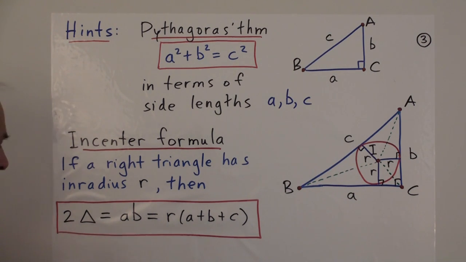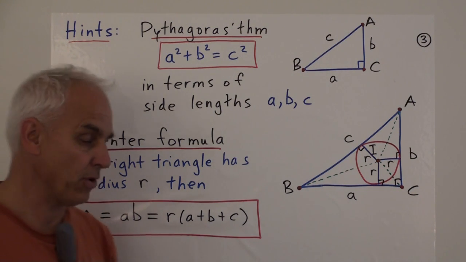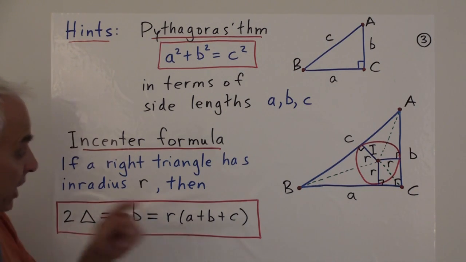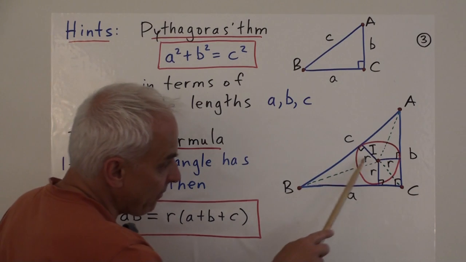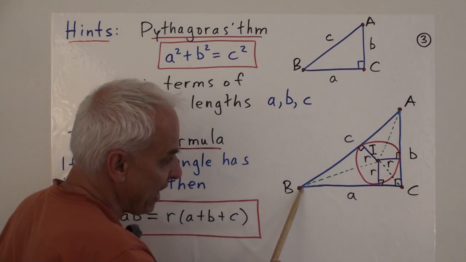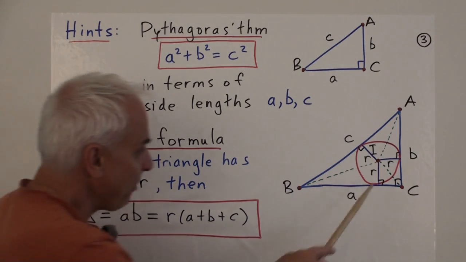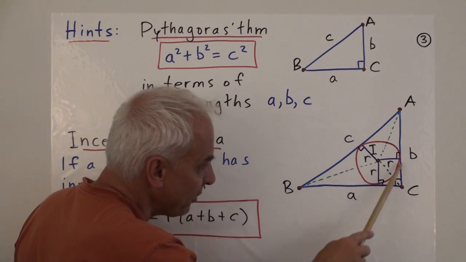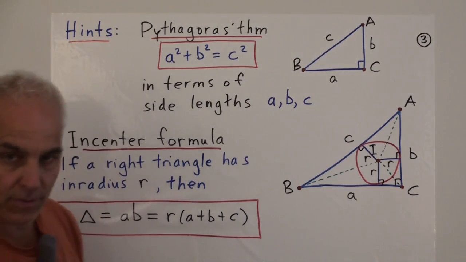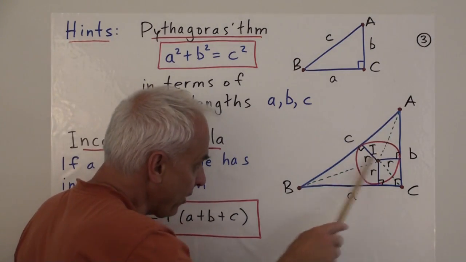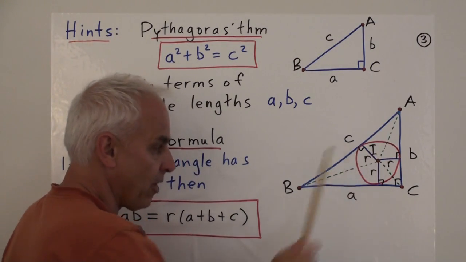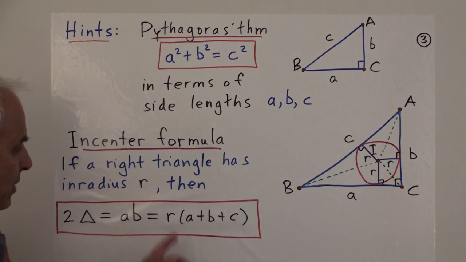So if we divide everything by 2 here, then we get the area of the triangle is A times B over 2, which is Euler's familiar formula. And then over here we would get, well, it's just the sum of this triangle, which is base times height over 2, so A times r over 2, plus the area of this triangle, which is B times r over 2, plus the area of this triangle, which is C times r over 2. That's why we get all those three terms there.